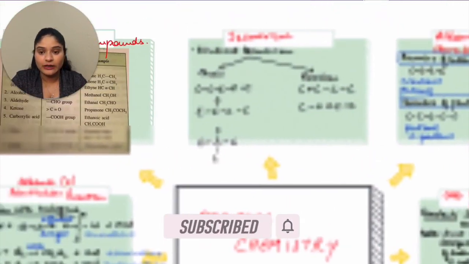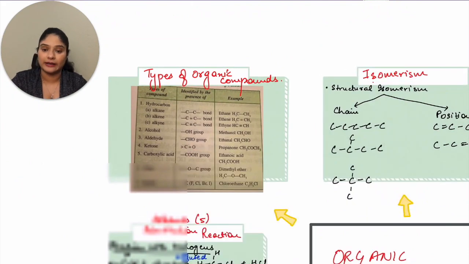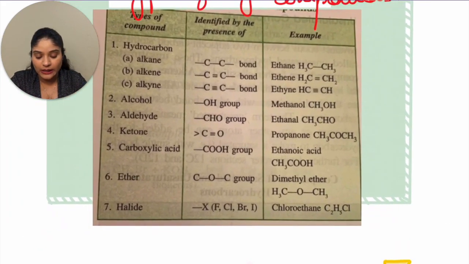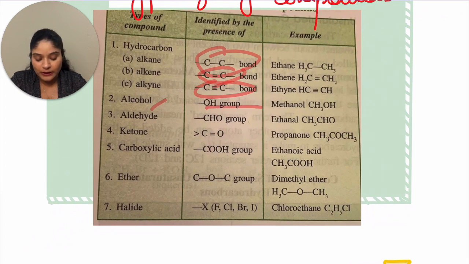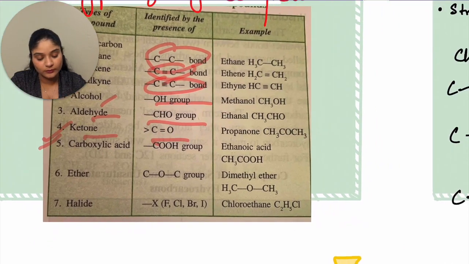In the next one, I have types of organic compounds. In hydrocarbons, you have alkanes, alkenes, alkynes, that is carbon-carbon single bond, double bond, triple bond. You have alcohol, that is the OH group. Then you have aldehyde, that is CHO. And then you have ketone, that is the C double bond O. So you only go till ketones. Alright, let's move ahead to the next one.